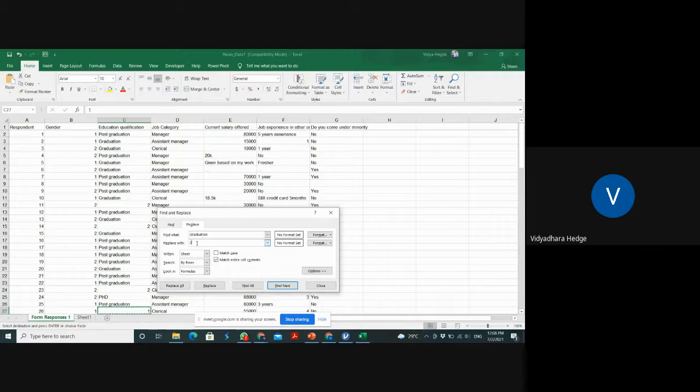Graduation should be coded with 3. If you are collecting Google Form data, then it is very easy. If you are collecting hard copy questionnaire data, then each time you have to enter it manually. Here it is one click. It is not possible otherwise. Replace all.